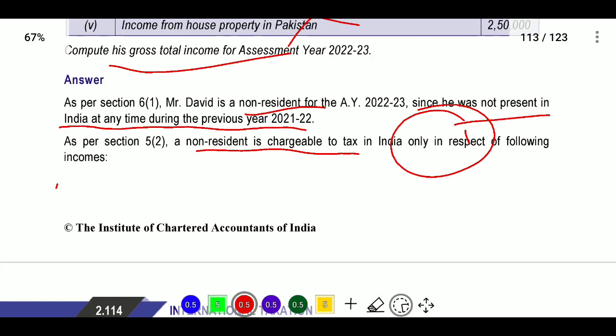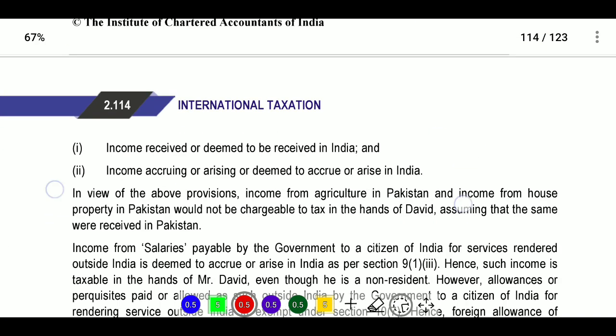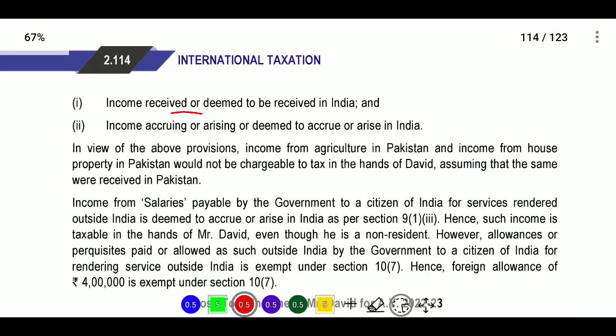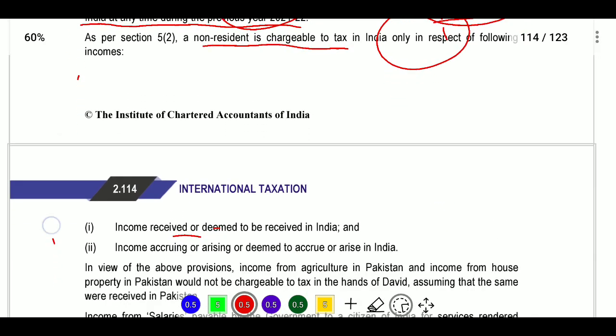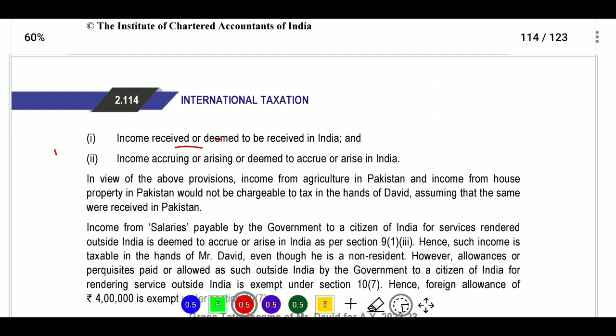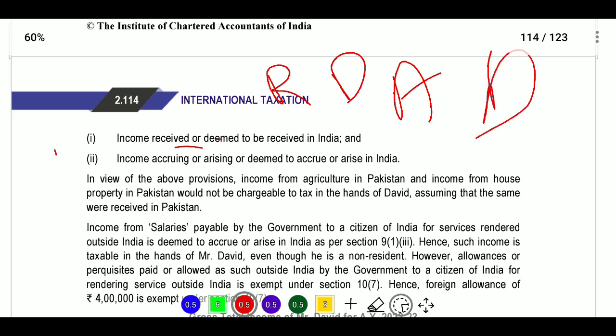Income received or deemed to be received, and income accruing or arising or deemed to accrue or arise in India, will be taxable in India. It will be taxable when he is a non-resident only if it is received or deemed to be received, or accrues or is deemed to accrue, in India.